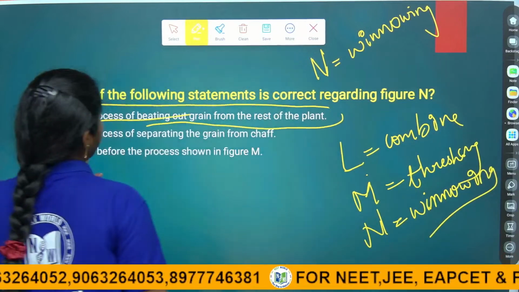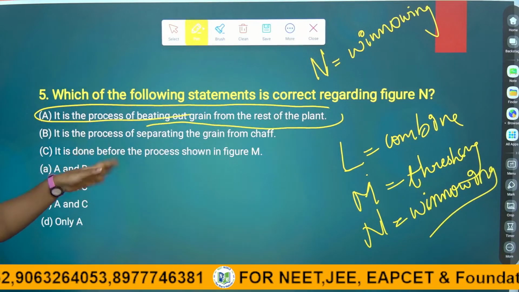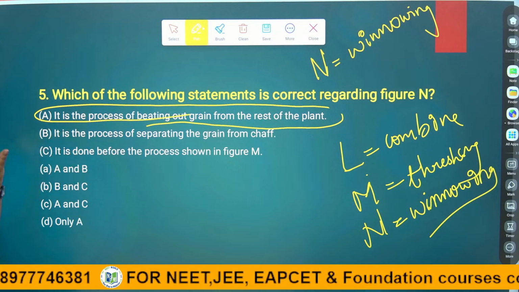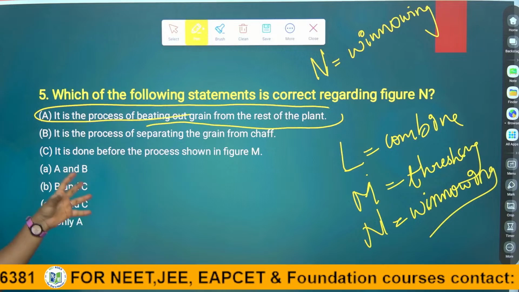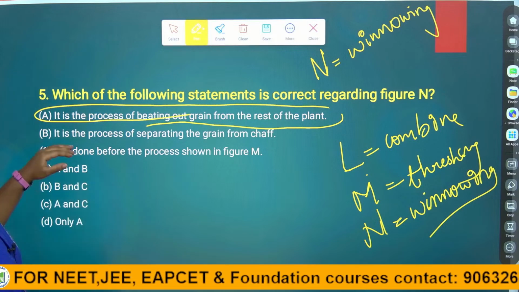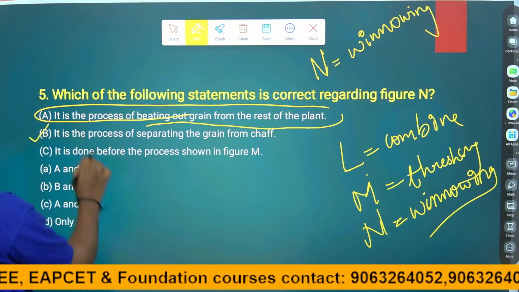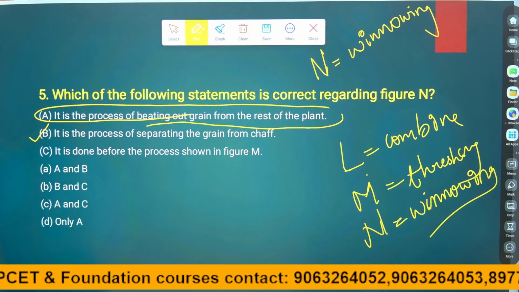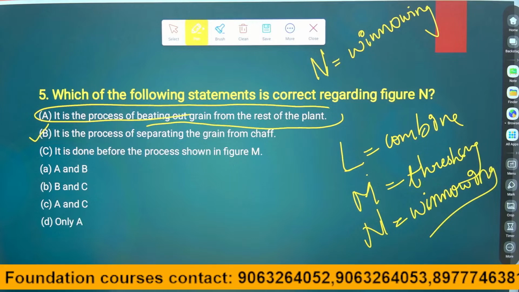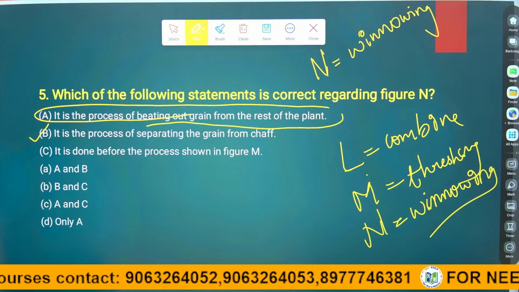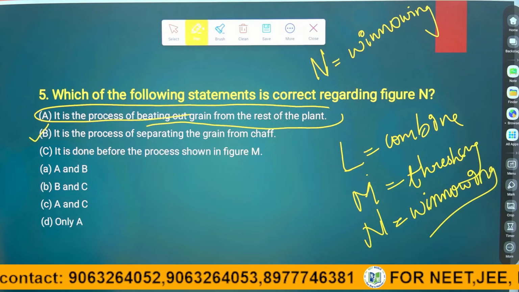It is a process of beating out grain from the rest of the plant. It is a wrong answer because the winnowing process blows away the husk and chaff, right? It is a process of separating grain from chaff. It is a right answer. It is done before the process in figure M. No, after M, right children? So the answer is...